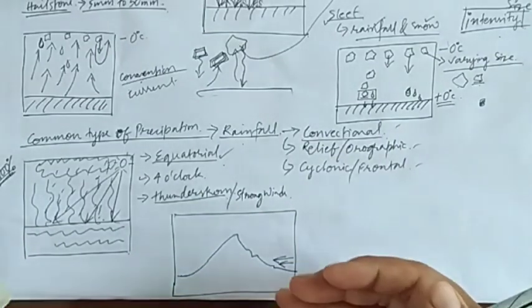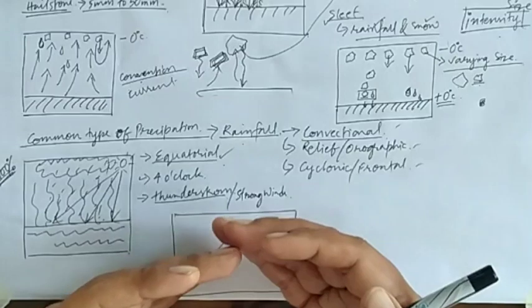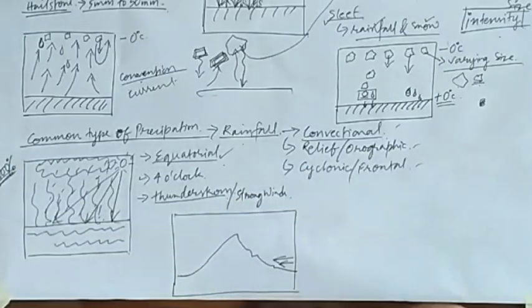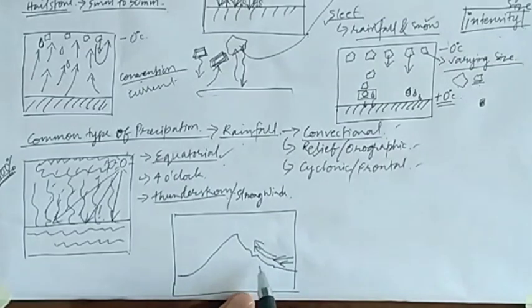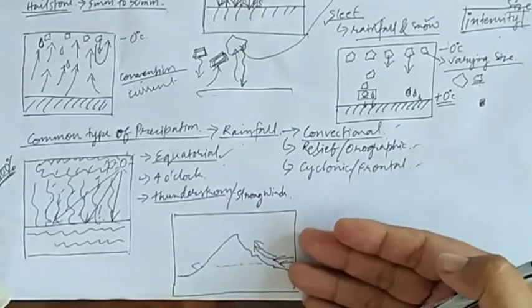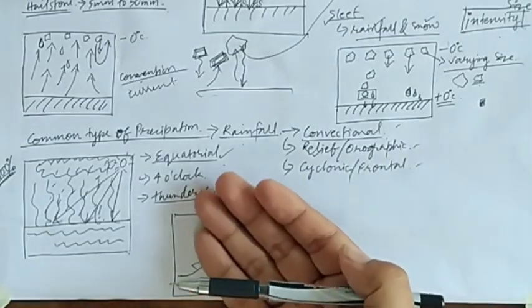Now in their direction an obstacle is present, that is the mountain, that is the relief. Those winds are forced to rise along the slope of the mountain. They won't carve out a tunnel and come out from the other side of the mountain. That is not possible, isn't it? So as a result, the winds are forced to rise along the slope of the mountain.